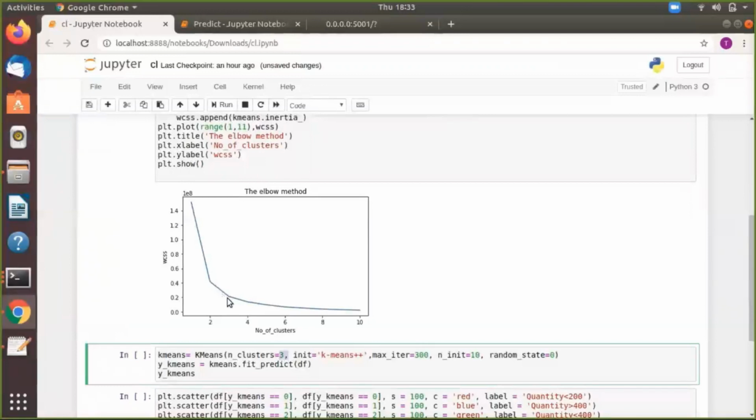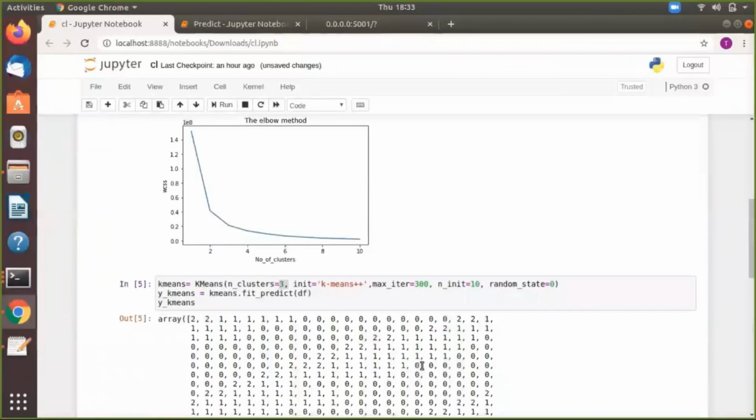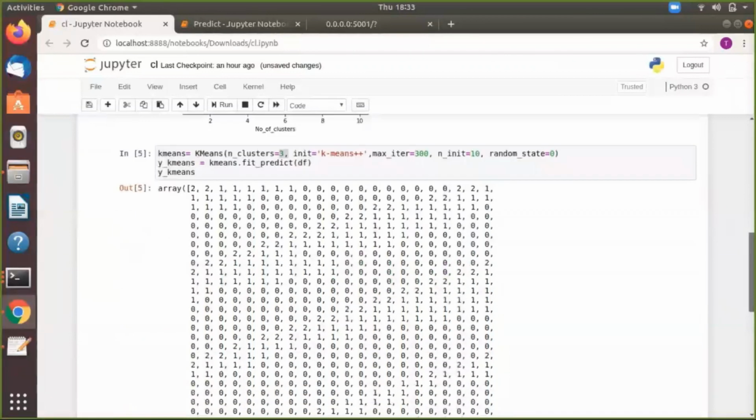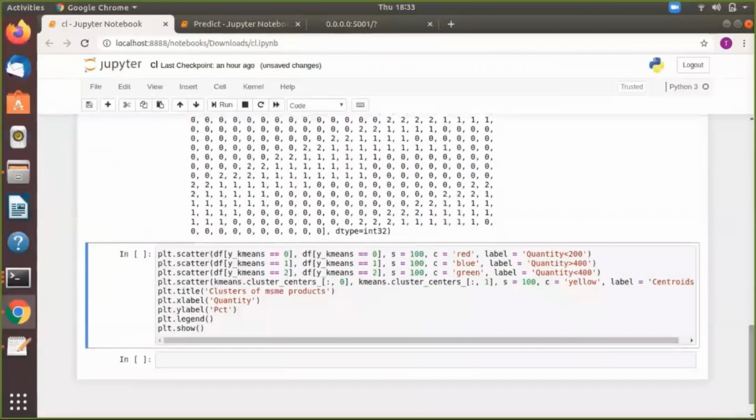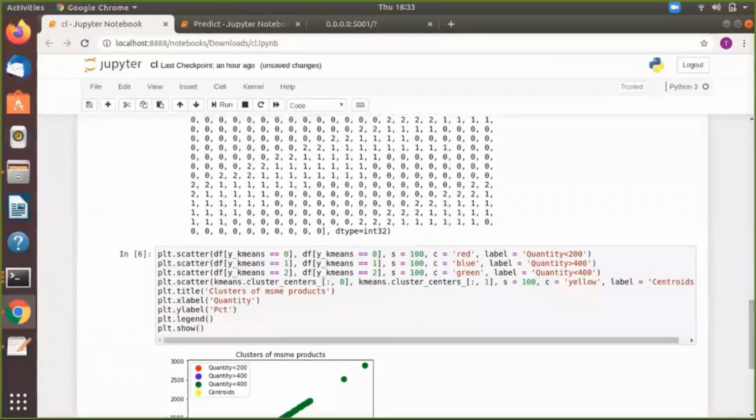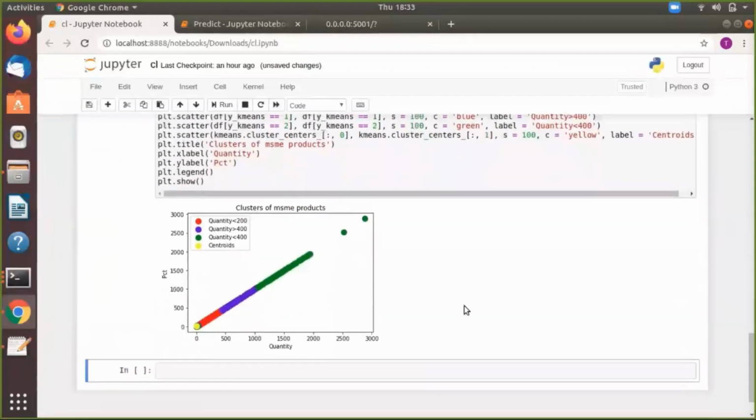In this case, it is 3. Clusters are then sent to the k-means algorithm, and the graph is plotted using Euclidean distance. The model speaks to the current scenario of the product.